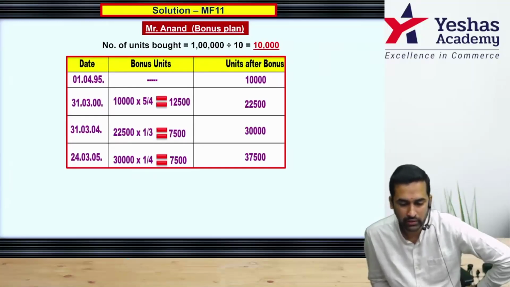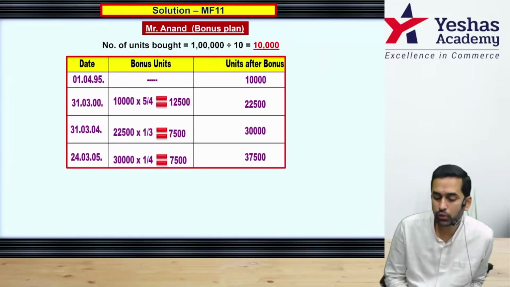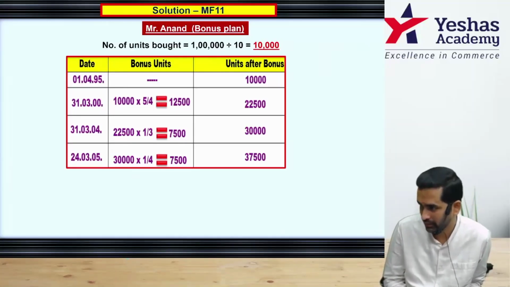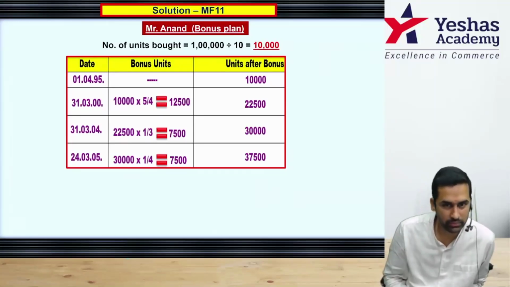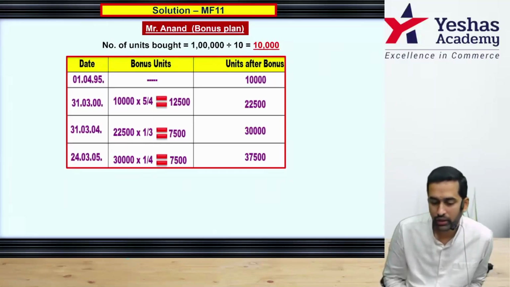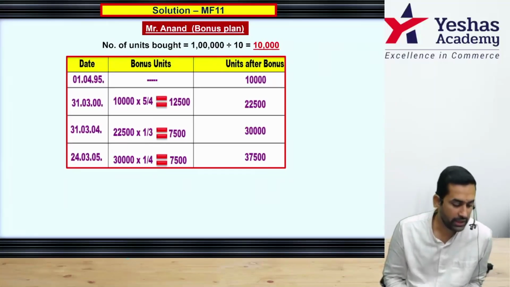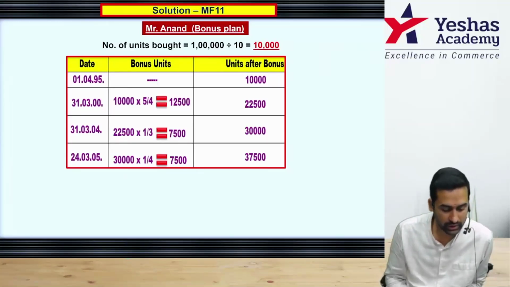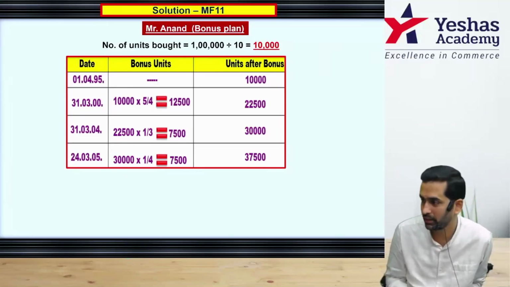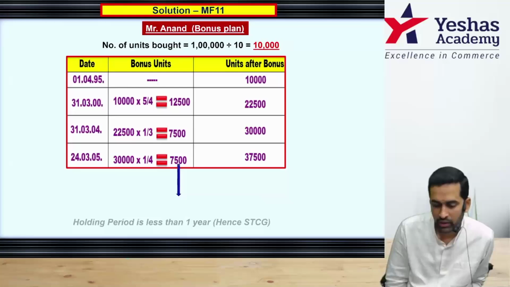Now tell me, from taxation angle, the first two bonus, 12,500 and 7,500, will get exempted because they said in the question long term gain is exempted. But the third one, the last one that you got these units on 24th March, and after the table line says on 31st July all 3 investors redeemed all the closing balance units, that means on this you will end up paying some taxes. Make a note after this.